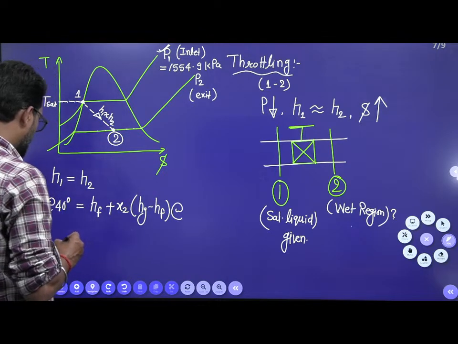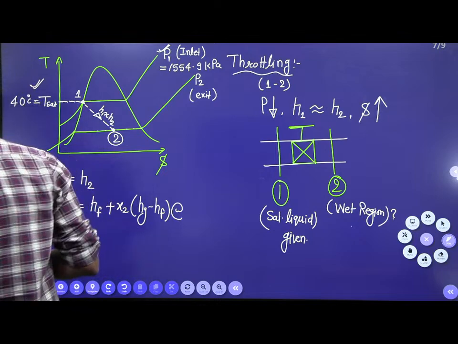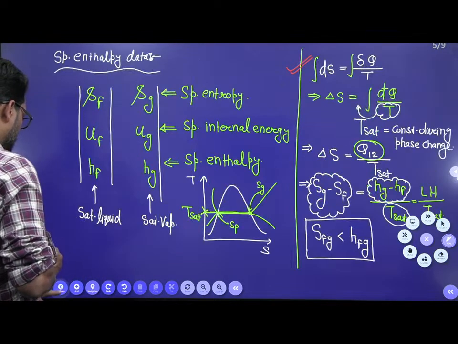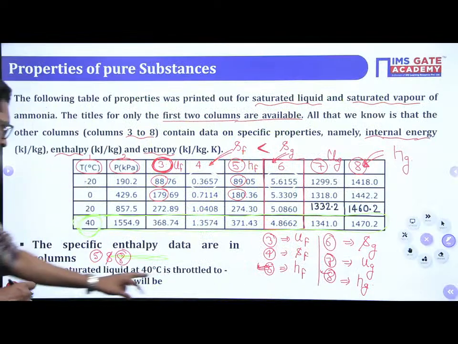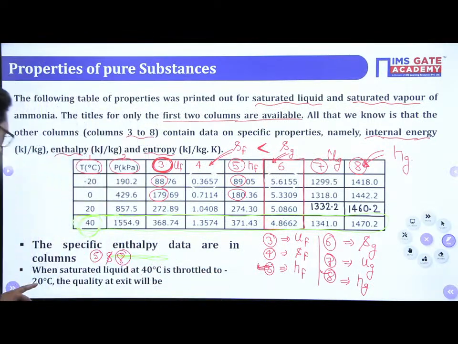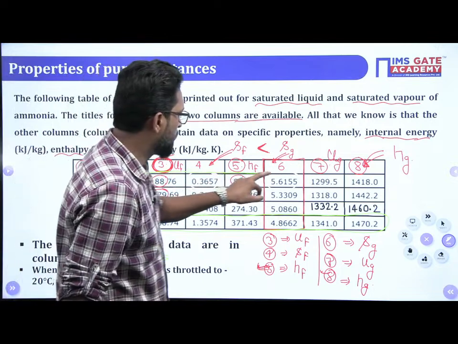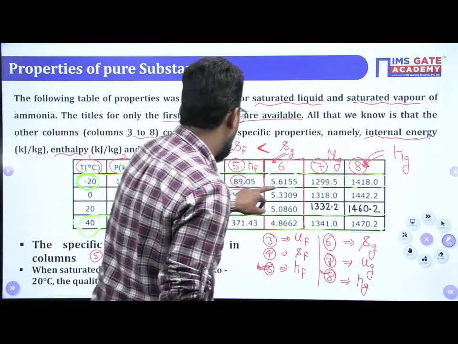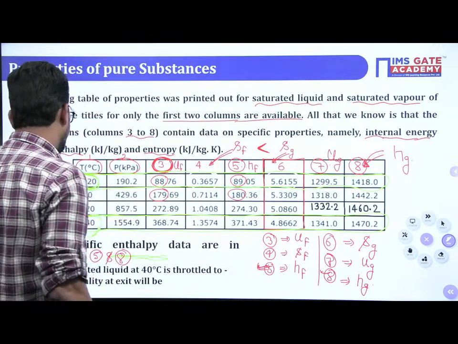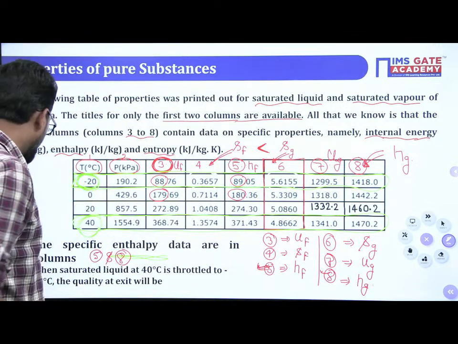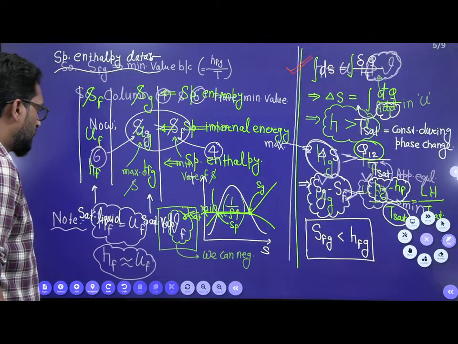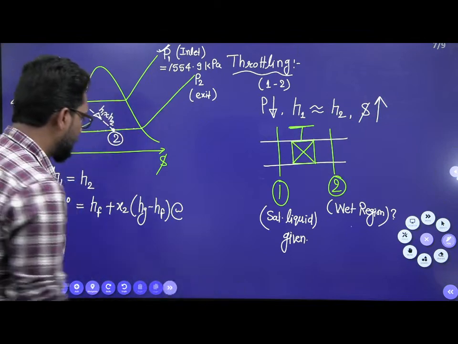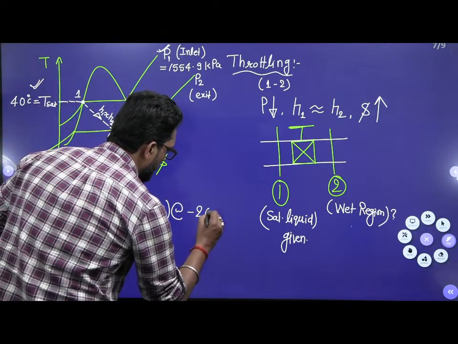At which temperature? It is given that it will be throttled to minus 20 degrees centigrade. That means the throttling goes down to minus 20 degrees centigrade, and we have the minus 20 degree centigrade table.